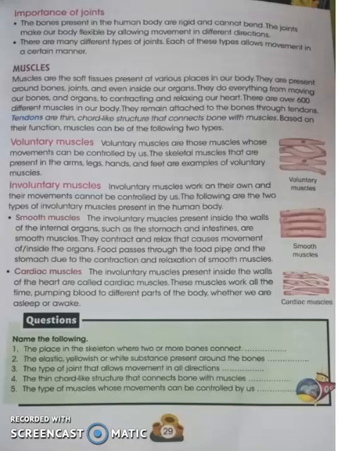The muscles which are present in the arms are also voluntary muscles. How come? Because the movement of the arms, that is the movement of the hands, is up to us only. If we want, we can move the hand. If I don't want, I will not move my hand, I will just keep it. If I want, I will move it in one direction. If I want, I will move it in another direction. That is up to us, what we want to do. So they are called voluntary muscles.